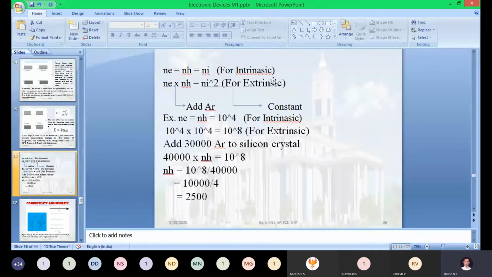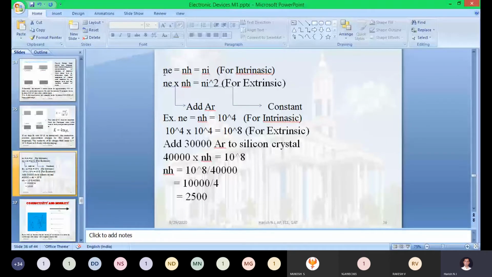What does this equation say to us? When you keep on changing the temperature from 0 degree Kelvin to 300 degree Kelvin, a few electrons get excited. That excited electron moves to the conduction band. For example, out of 1 lakh silicon atoms, you are providing additional energy to only 100 electrons in the valence band. Those 100 electrons come out from the valence band and move to the conduction band. However many electrons come out, that many holes will be created.